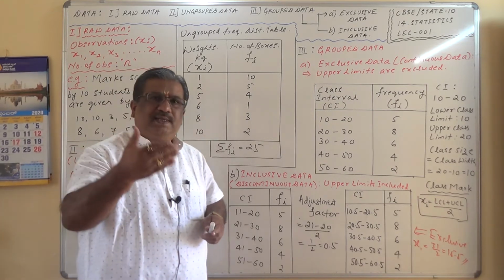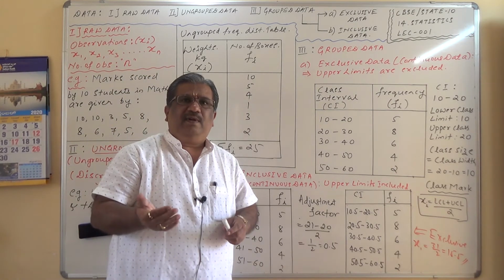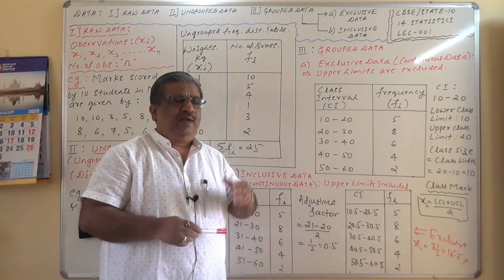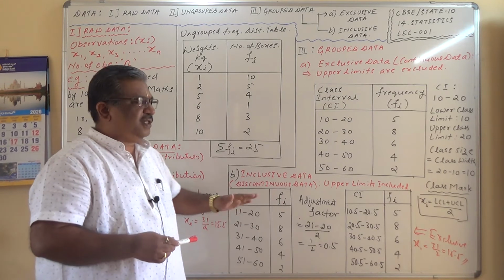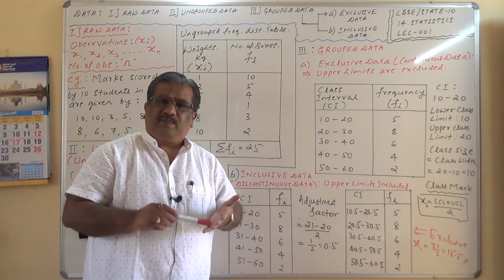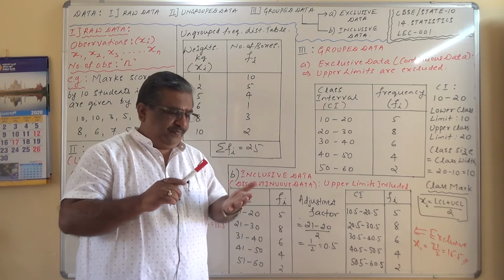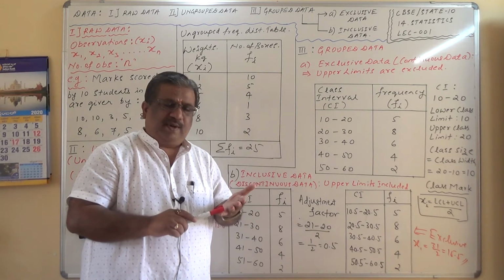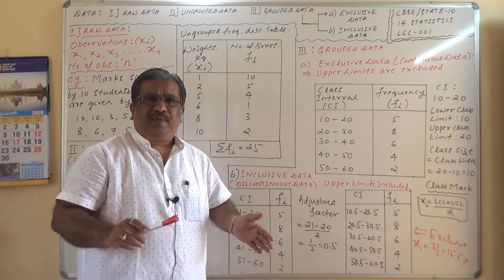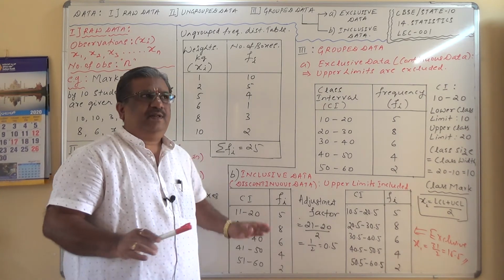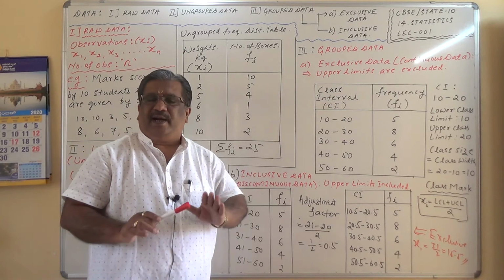But in order to save time, if in the examinations you get inclusive data and you are supposed to calculate the arithmetic mean by the direct method, step deviation method or assumed mean method, whatever method, you need not convert inclusive to exclusive data at all.